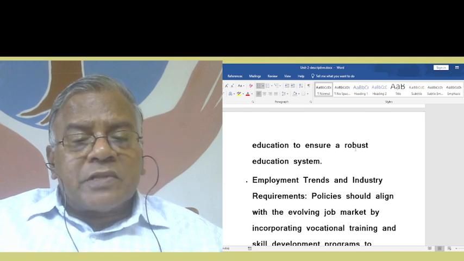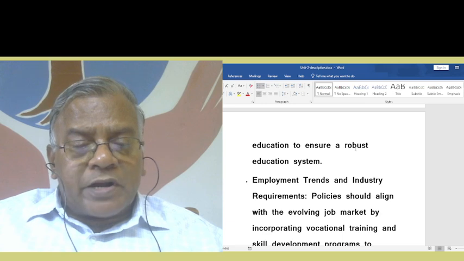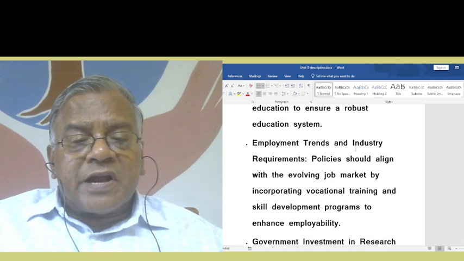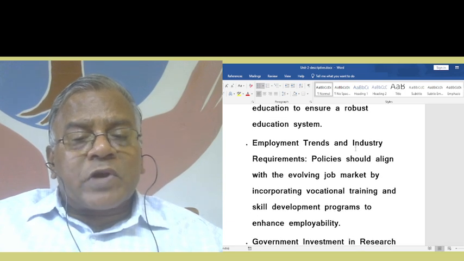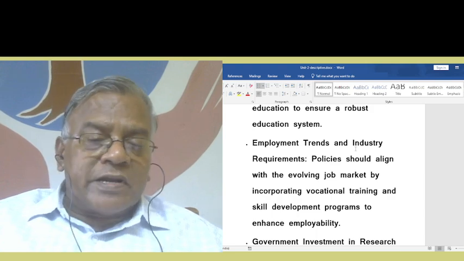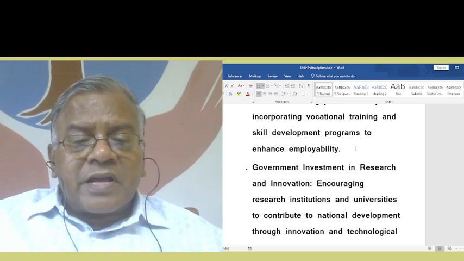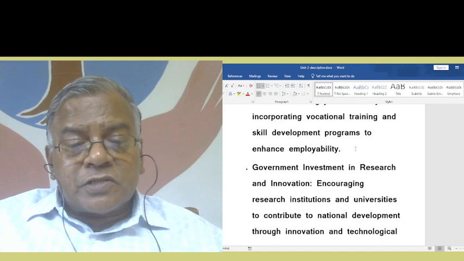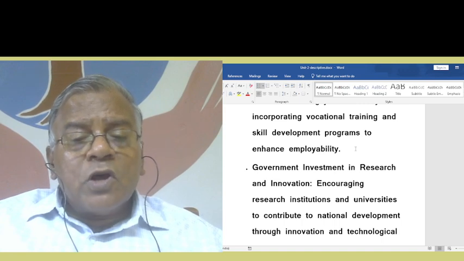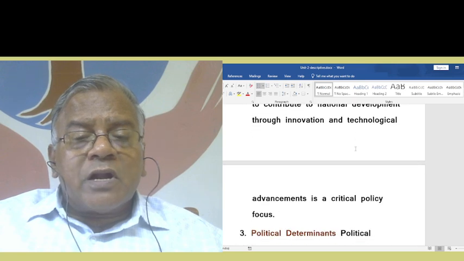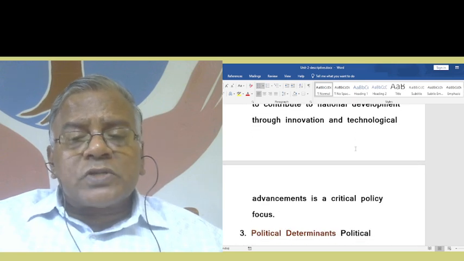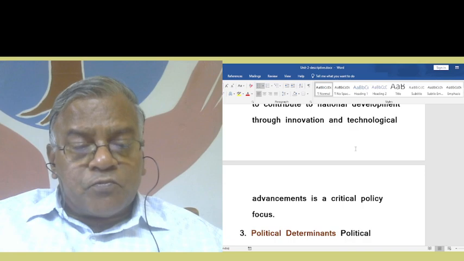Policies should align with the evolving job market by incorporating vocational training and skill development programs to enhance employability. Then government investment in research and innovation. Encouraging research institutions and universities to contribute to national development through innovation and technological advancement is a critical policy focus.